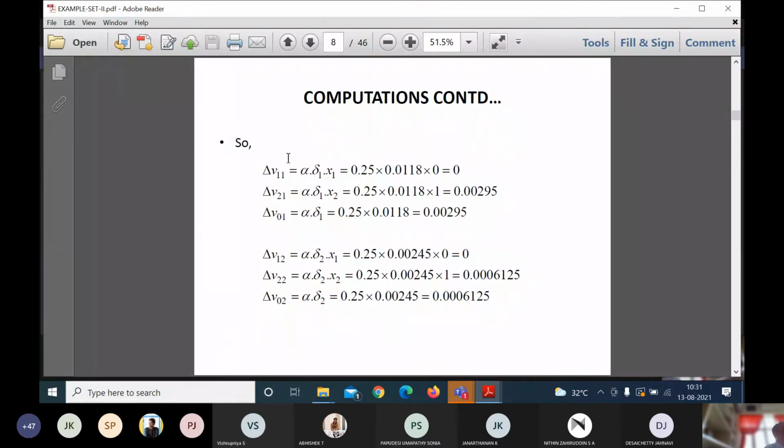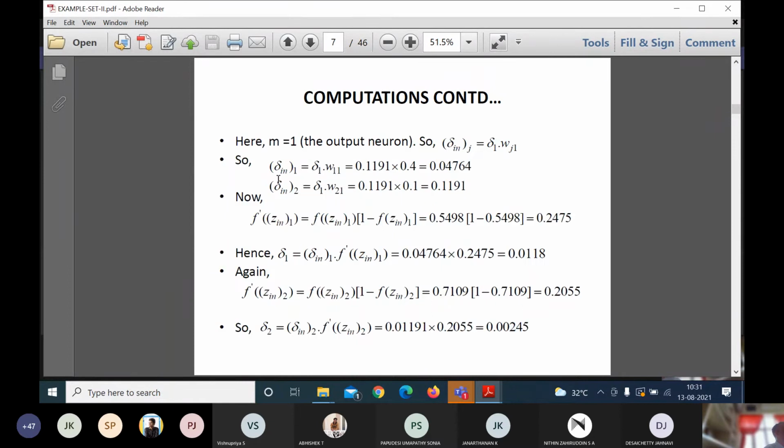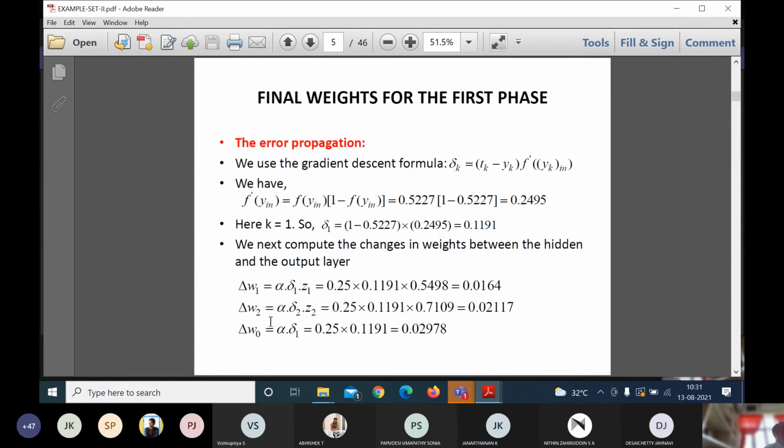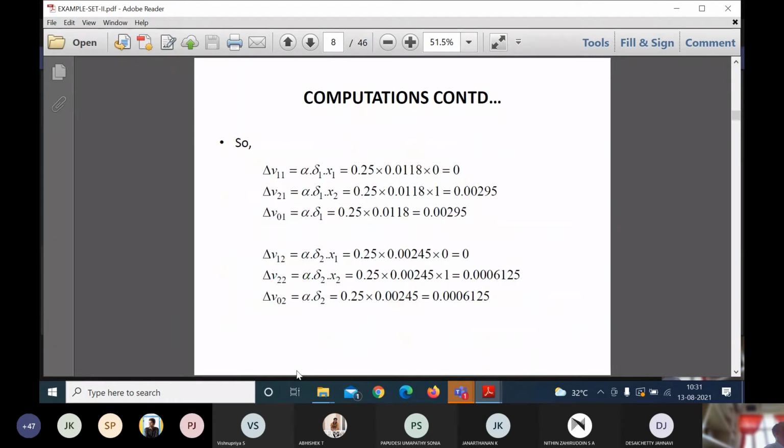Once it is calculated, I need to update the weight values. I need to find the change in the weight value, with a similar principle to how I calculated the change in the weight value here. So alpha into delta 1 x1, alpha into delta 1 into x2, alpha into delta 1. The alpha value is the learning rate, 0.25, given in the formula.